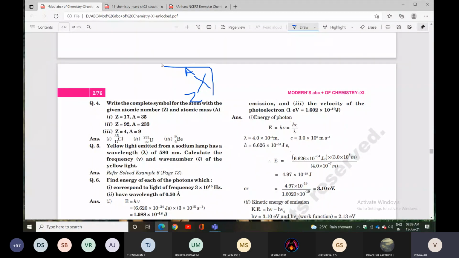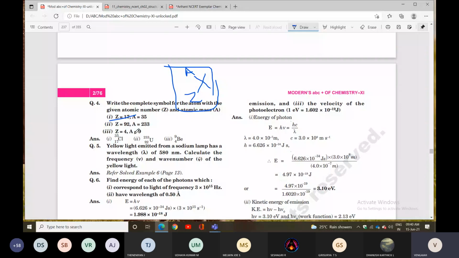Atomic number 17. What is the element? Chlorine. So chlorine 17, 35. Next one, atomic number 92, uranium. So 92, 233 will be given. Next one, atomic number 4. Hydrogen, helium, lithium, beryllium. Beryllium's atomic number is 4. The mass number is given as 9. You can take that. Next question.